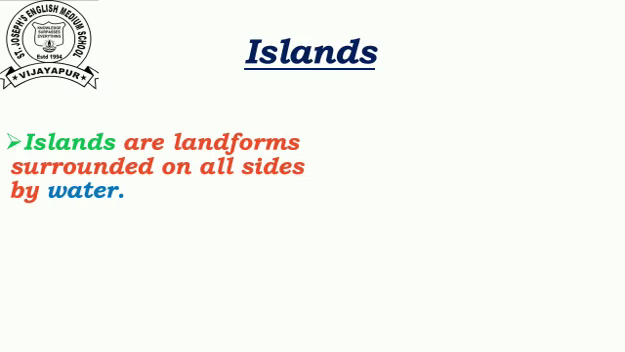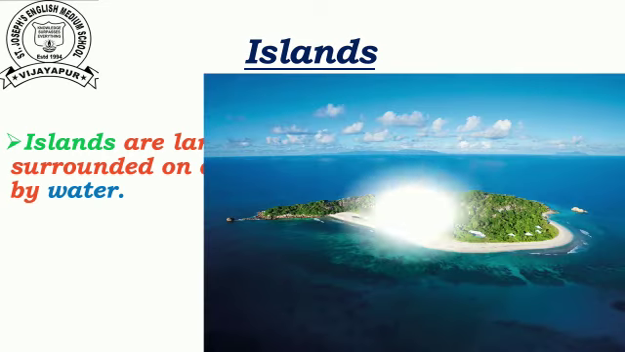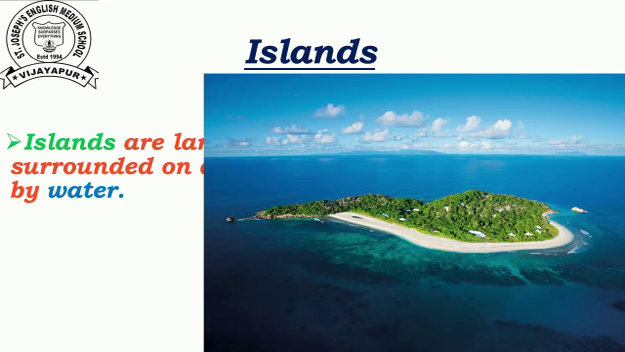Next one is islands. Islands means nadugadde. Islands are landforms that are surrounded on all sides by water. Look at this picture, children. An island is an area of land that is surrounded by water. Islands can be found in all bodies of water, from rivers, lakes, seas, and oceans.